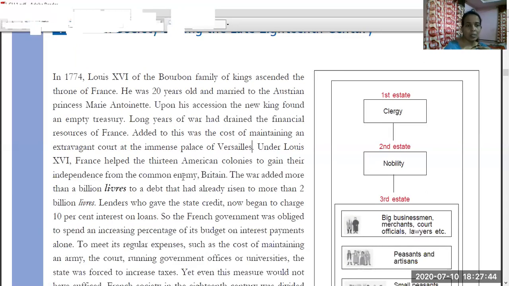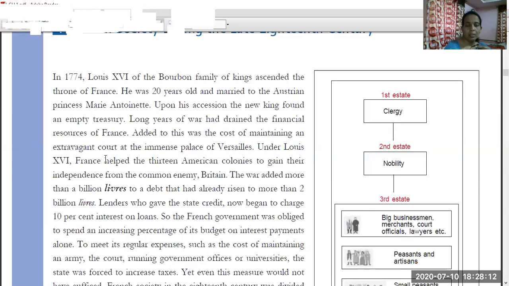Under Louis XVI, France helped the 13 American colonies to gain their independence. This is the third reason. First reason, long years of war. Second, maintaining the extravagant court. Third, France helped the 13 American colonies to get independence from Britain.